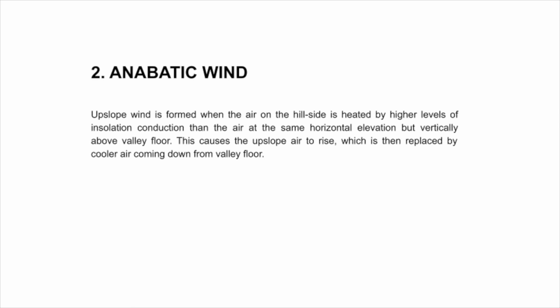2. Anabatic wind. Upslope wind is formed when the air on the hillside is heated by higher levels of insolation and conduction than the air at the same horizontal elevation but vertically above the valley floor. This causes the upslope air to rise, which is then replaced by cooler air coming down from the valley floor.